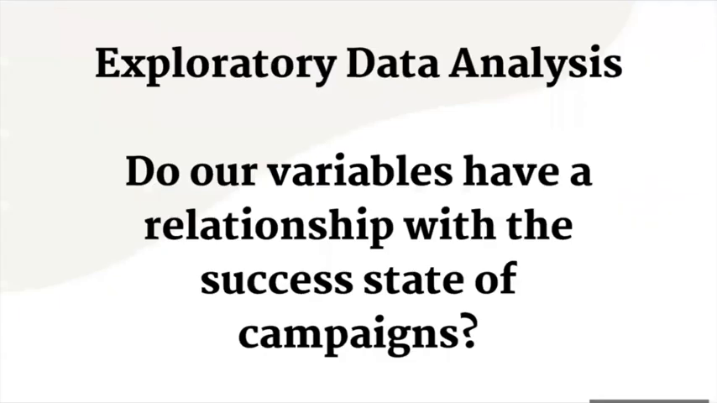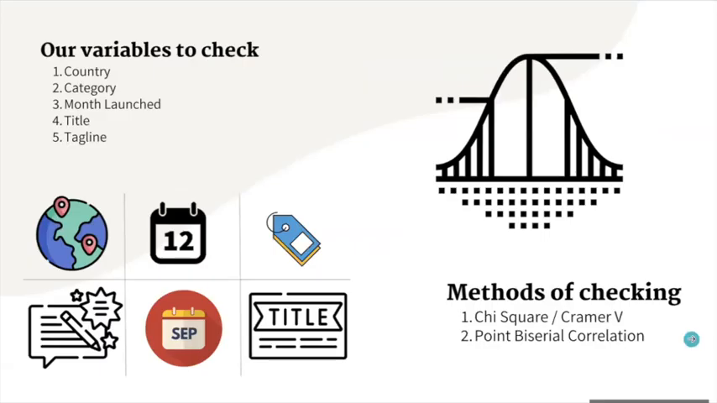So for our EDA component, we'll be looking at each individual variable and checking if these variables have a relationship with the success rate of the campaigns. We do so such that when we feed these variables into a machine learning model, we don't feed any variables that do not provide any meaningful value to determine if a campaign is successful. So we have 5 variables to check, which is country, category, month launch, which are category variables. Title and tagline are considered as category text features or string variables. We use chi-square and Cramer's V to determine if the category variables have a relationship with success rate, and point biserial correlation for the two string variables.